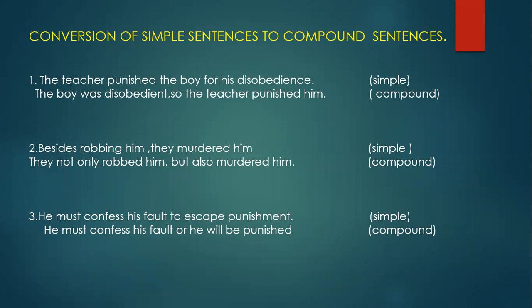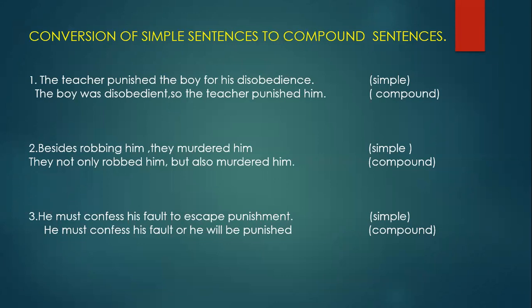See: the teacher punished the boy for his disobedience. Only one finite verb is there. Which is that finite verb? Punished. So that is a simple sentence, with only one clause, and that is the main clause.